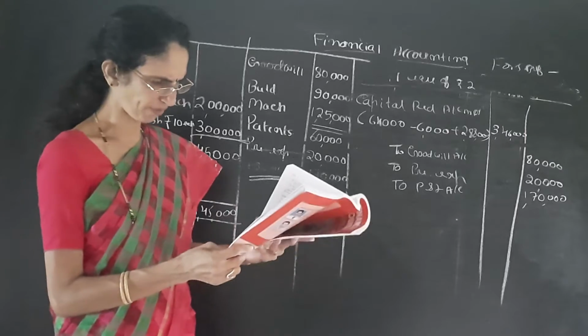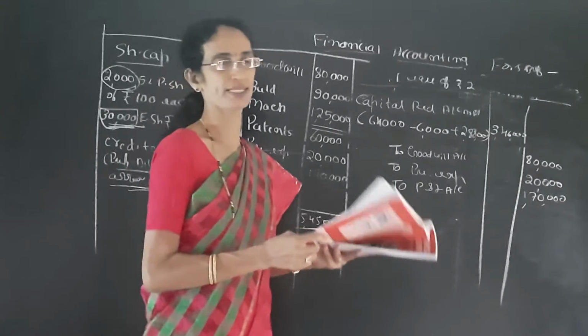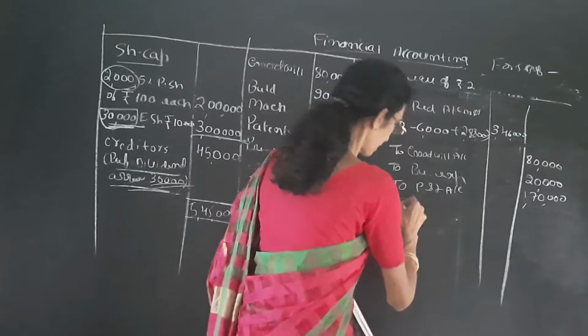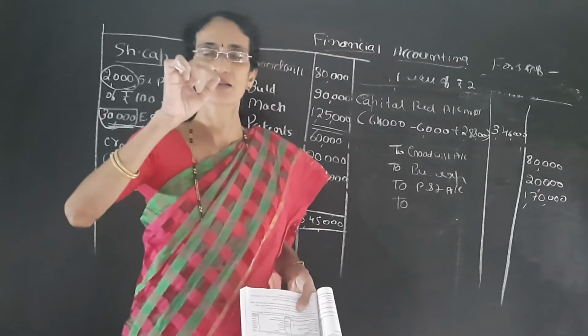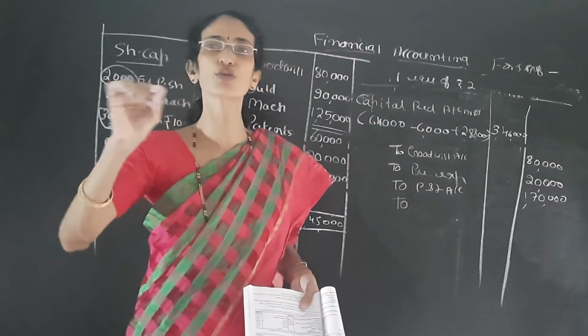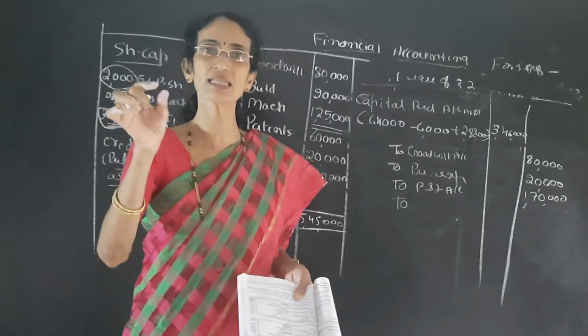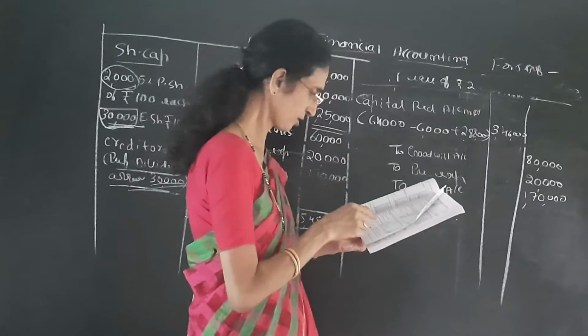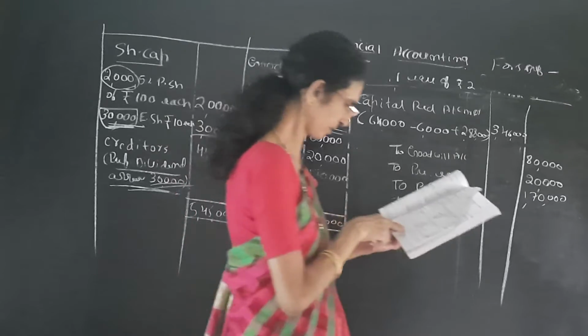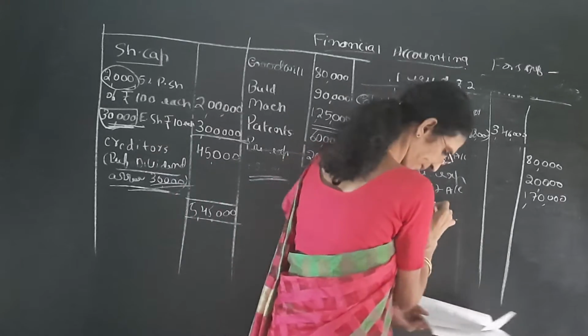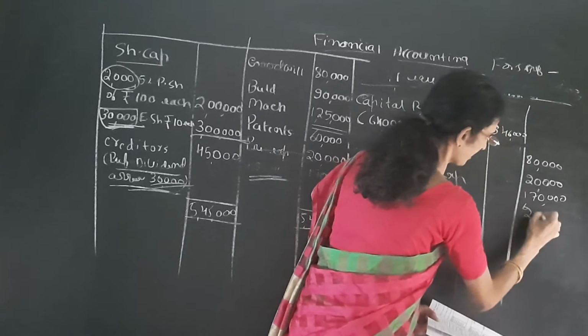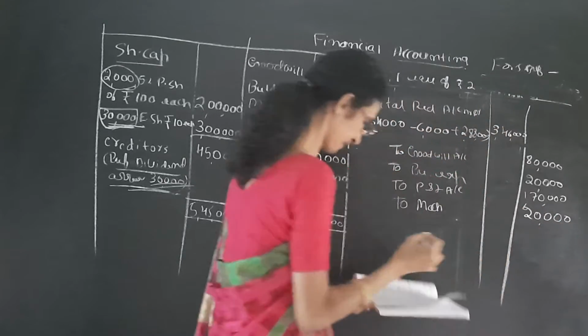to write down the value of machinery by rupees 20,000. If it says reduced to, then in the balance sheet we have to subtract the adjustment; if it says by, we write the same amount. So machinery by rupees 20,000, write machinery 20,000.